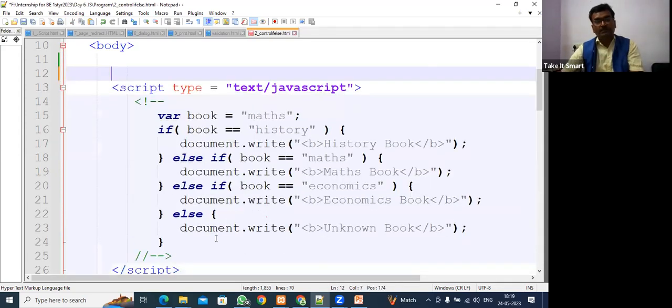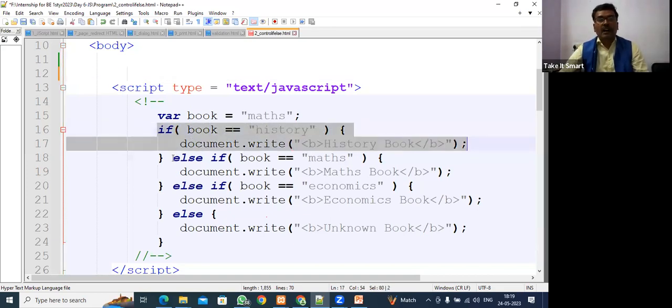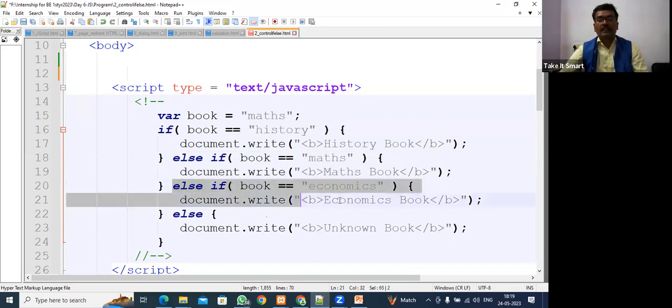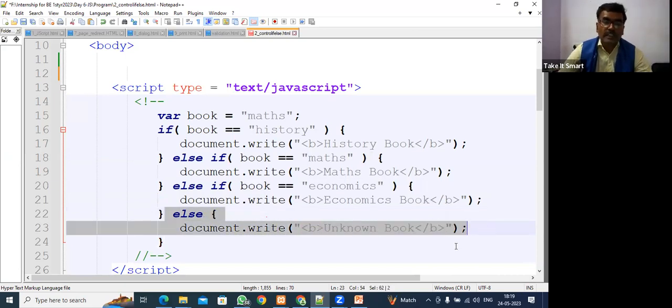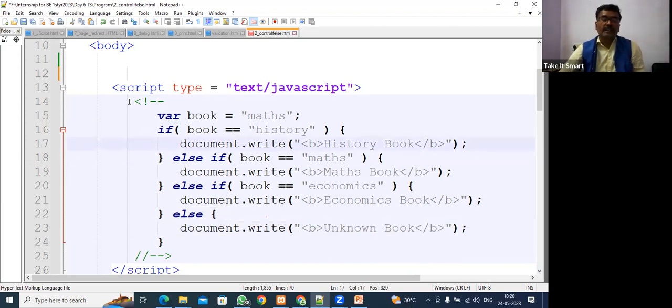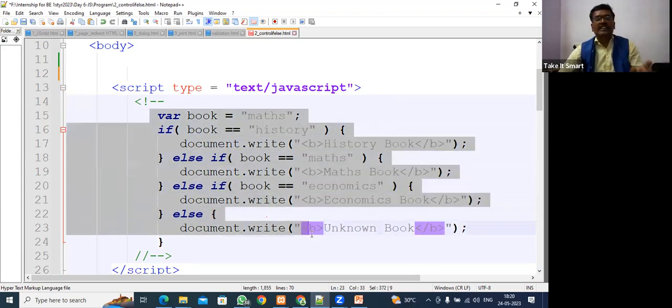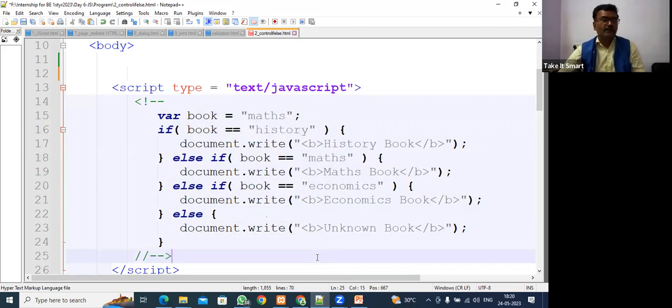So I'm removing this program. Fine. So what is this? Here is an if statement, then else if, then else. Sometimes in a program we need to use if and else multiple times. Suppose this many students, then do this. If this many students are there, do this. If this many students are there, do this. This way you can write a program to check multiple conditions.